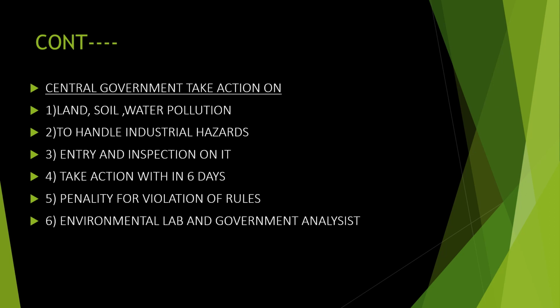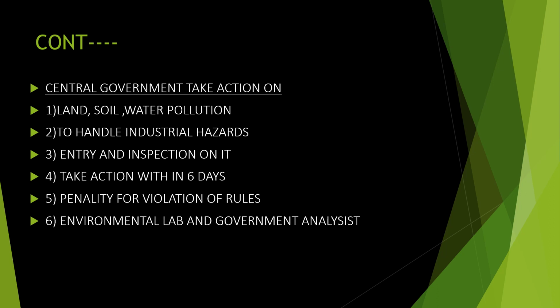Okay, if somebody complains about it, there is a lot of laws related to it, and they can take the actions very quick. To handle industrial hazards, we know that even industries, there is a lot of wastes coming. So how these are affecting our rivers, we know it very well. So the central government can take actions related to that. Entry and inspections on it, there is a group of central government people that inspect on it, and they decide what all the actions can be taken against such kind of people who are doing harm to the environment. Then take actions within 6 days. It is the rule. Okay, within 6 days they have to take the actions.